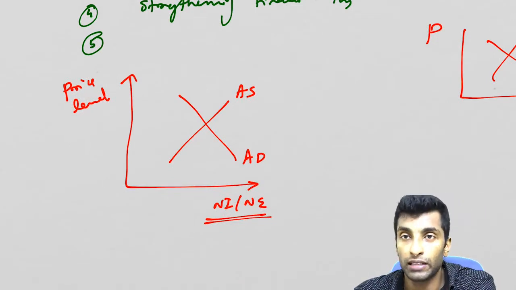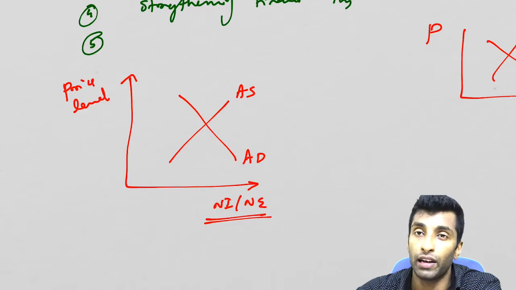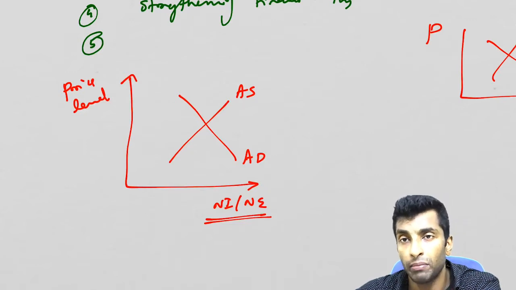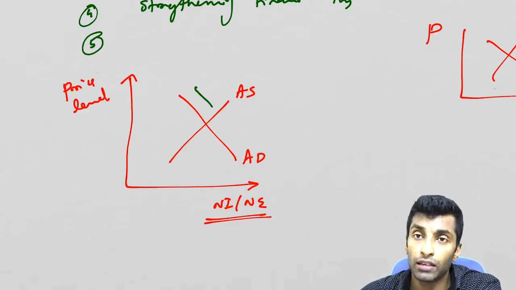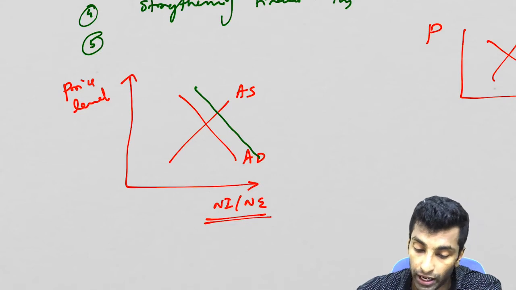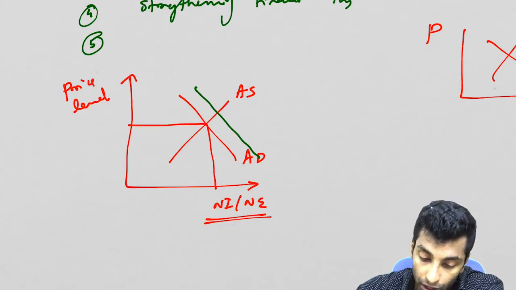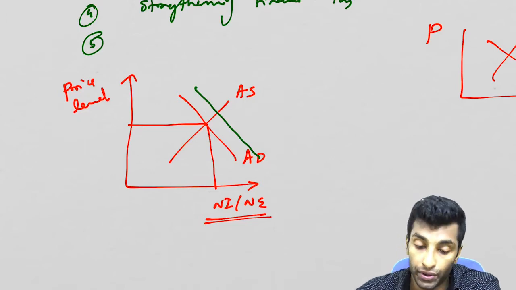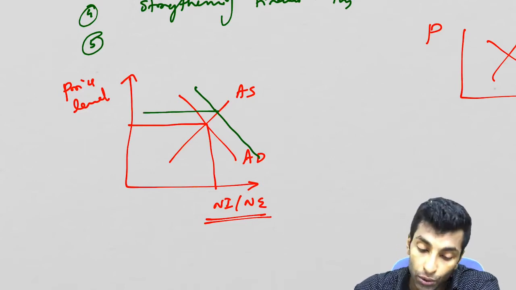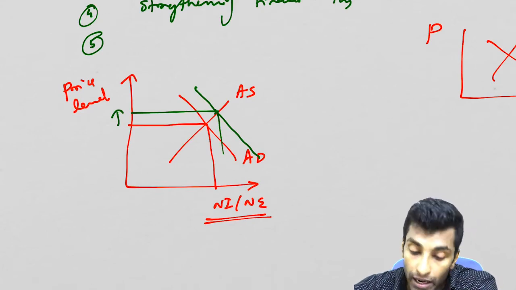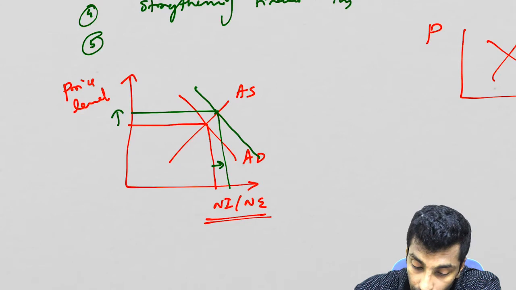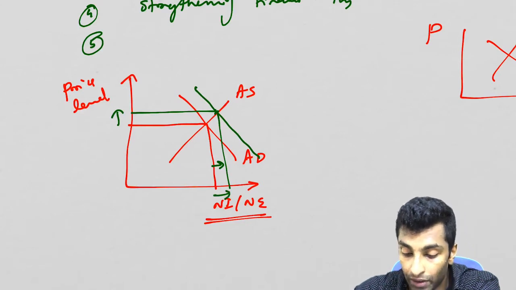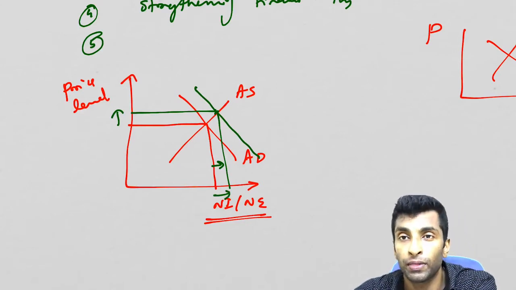Let's suppose money supply is increasing, what will happen? Demand will increase. What will happen with the aggregate demand then? It will increase, so the demand curve shifts rightward. This was the previous position, there's an equilibrium position, and now there is a rightward shift. What does that result in? A rightward shift results in an increase in price. But at the same time, you can see the positive here: there is an increase in national income.